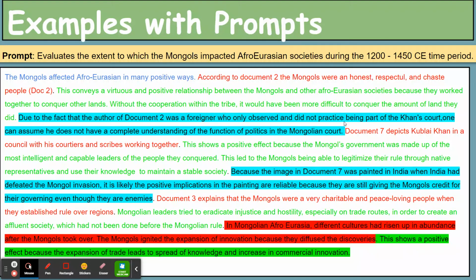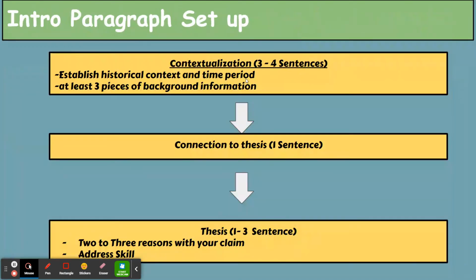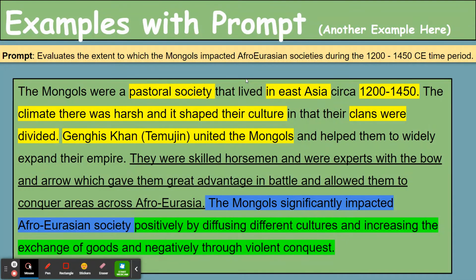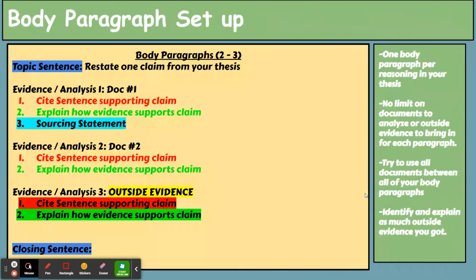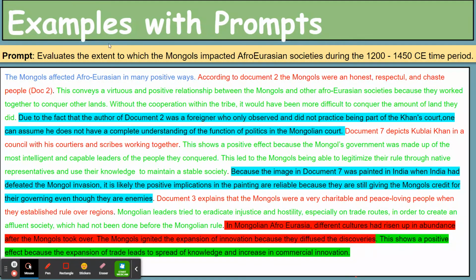Okay. This is from the example I showed you guys yesterday. Yesterday's example had an opening paragraph on the same prompt. And the prompt was, again, evaluate the extent to which the Mongols impacted Afro-Eurasian societies during the 1200 to 1450 time period. So that is our prompt. We went over this opening paragraph, this context and thesis section, yesterday. Go back to that if you forget. But pretty much just as an example of the next paragraph, this would be their first body paragraph.